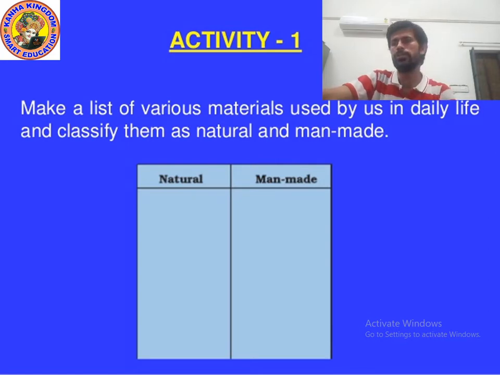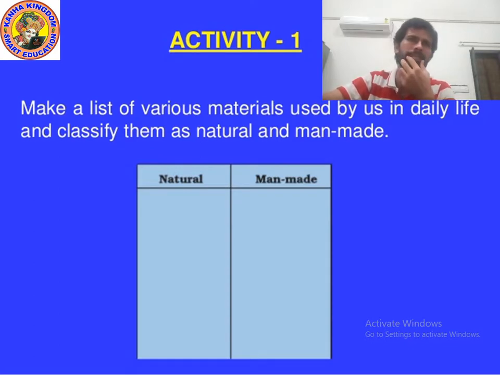You can make it in your notebook. You will draw an index. On one side you will write natural and on the other side you will write man-made. And you will write the names of materials that we use in daily life. You can see first is natural and second is man-made.